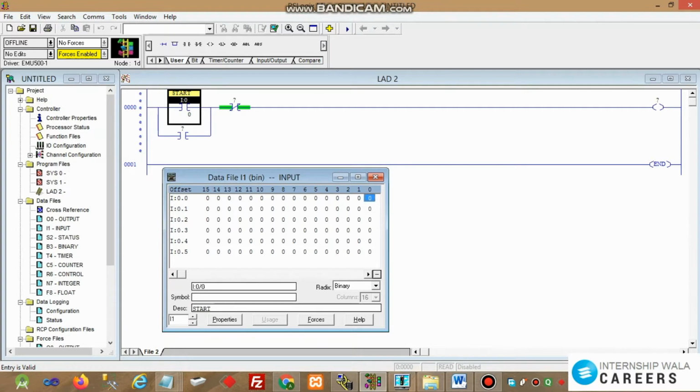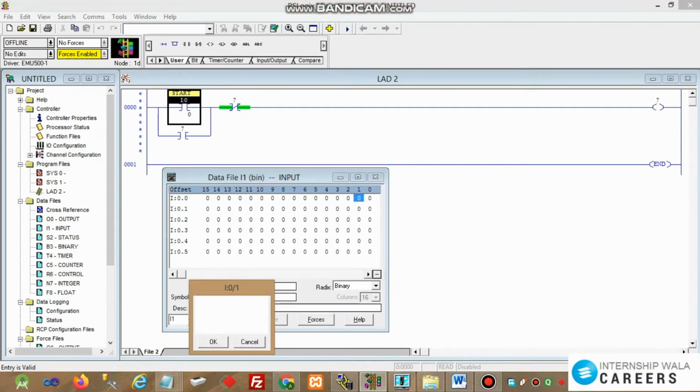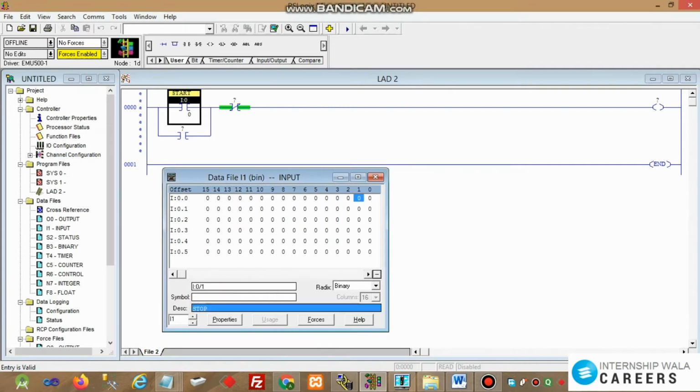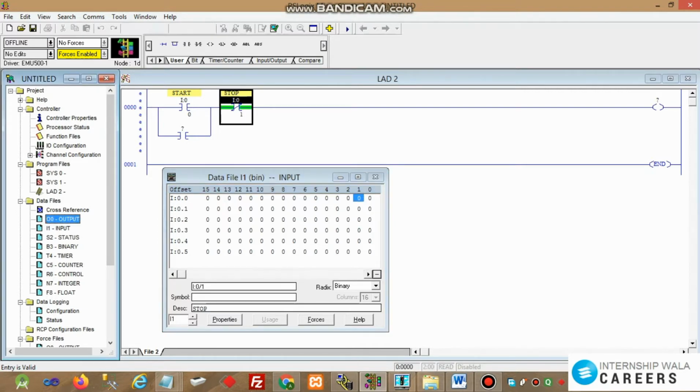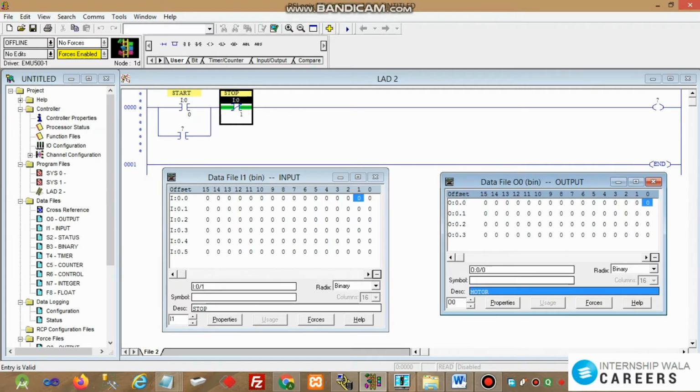So the first input value is I:0/0. We name it as start button. Next is I:0/1. We name it as stop button. Next we add the output address to the motor. The value is O:0/0. We name it as motor.